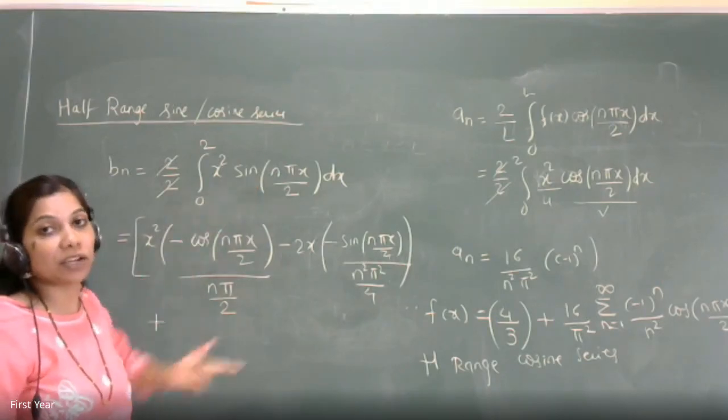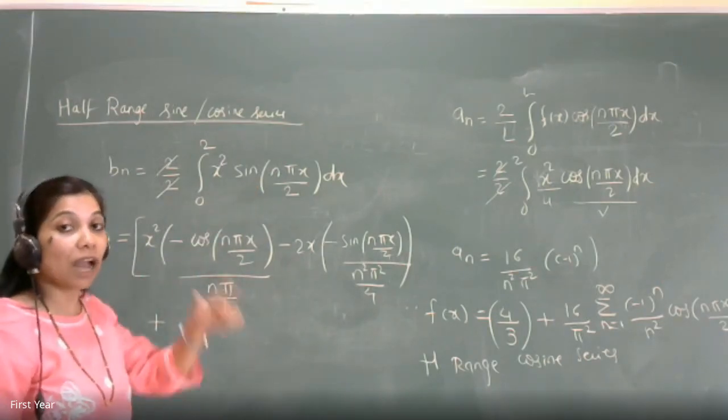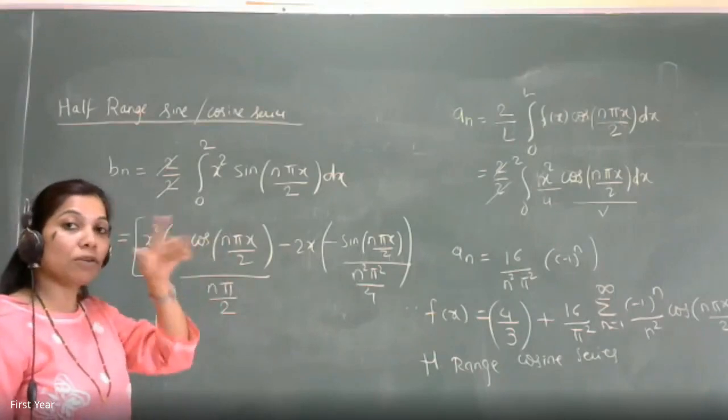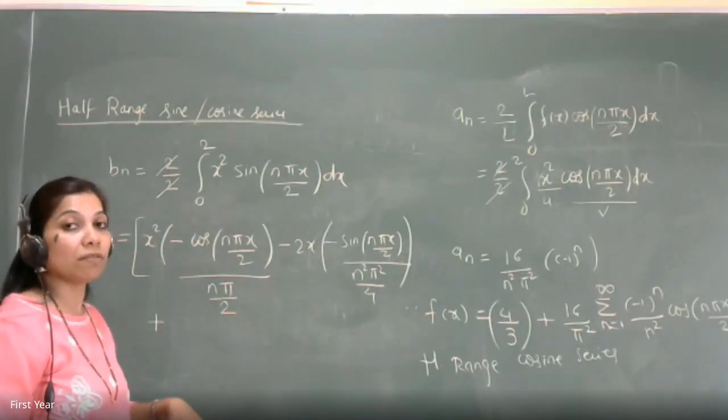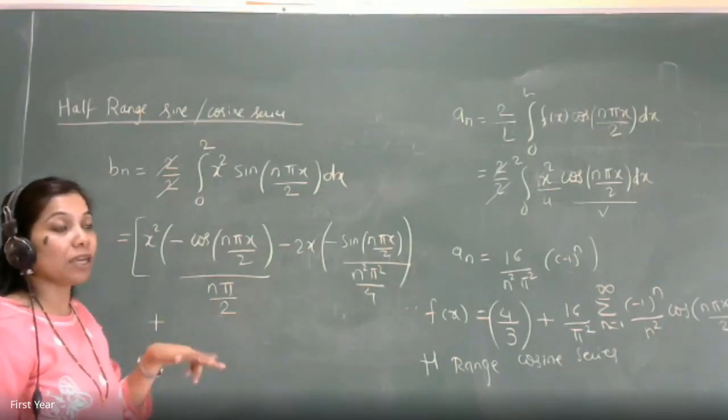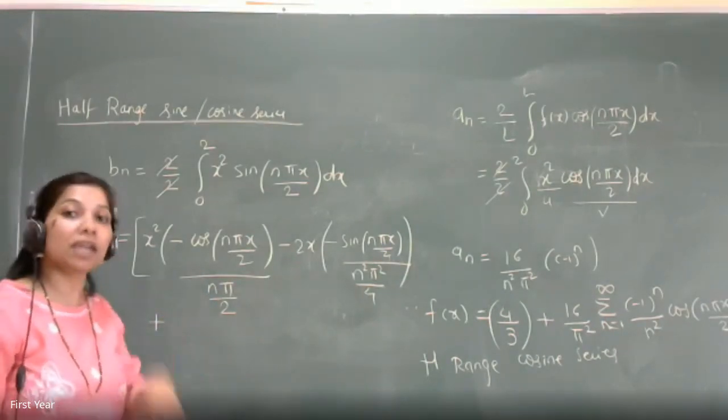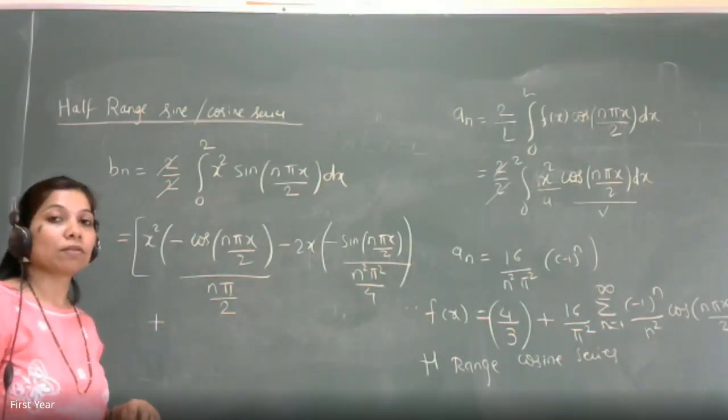समझते का? We are extending it as odd. Whatever graph I showed you, if it goes above, same area is repeated. If it goes below, then area is becoming negative. That means f of x and f of minus x are negative of each other. I am making it that way. Are you getting it? Yes, ma'am.